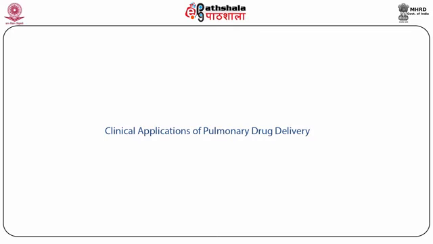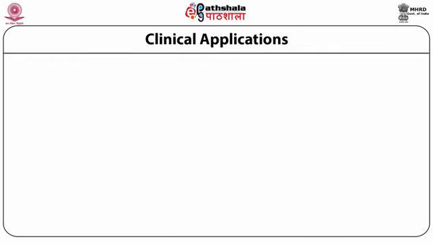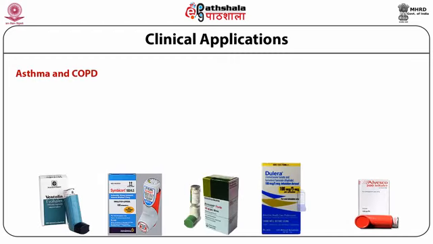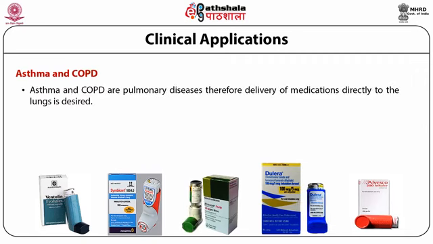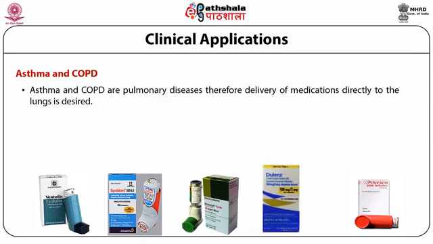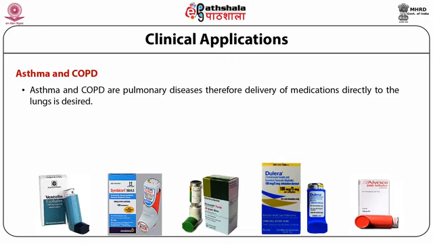Clinical applications of pulmonary drug delivery. Under this comes its application in asthma and COPD. Asthma and COPD are pulmonary diseases identified by inflammation and constriction of airways. Asthma is characterized by symptoms such as shortness of breath, wheezing, coughing, and chest tightness or pain.